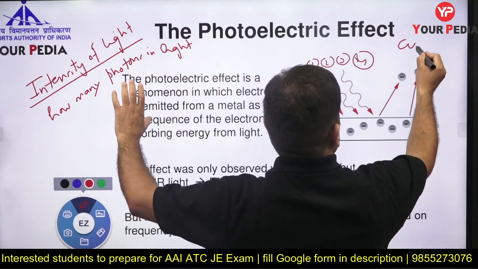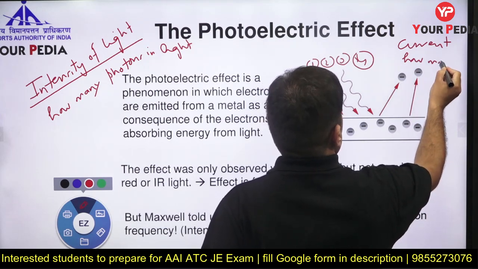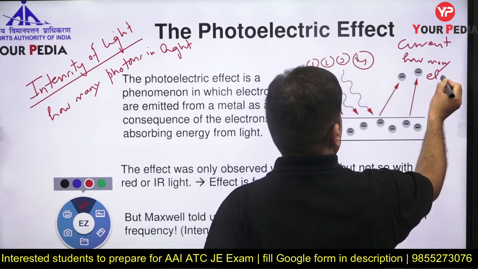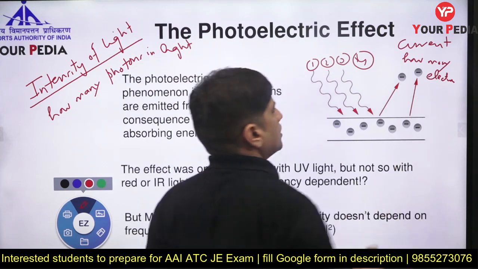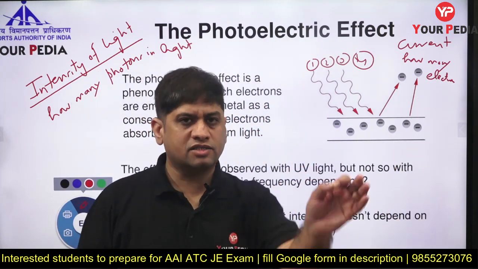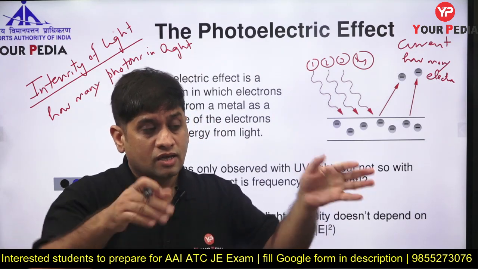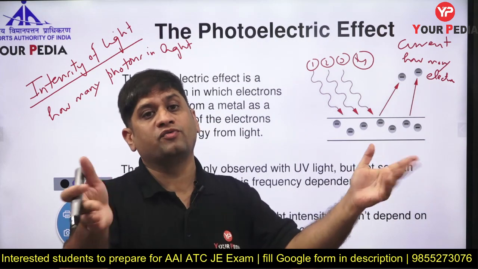the current means how many electrons? Current means how many electrons are ejected. Photoelectric current. Current is nothing but flow of charge. Charge is electron. So current means how many electrons, intensity of light means how many photons.